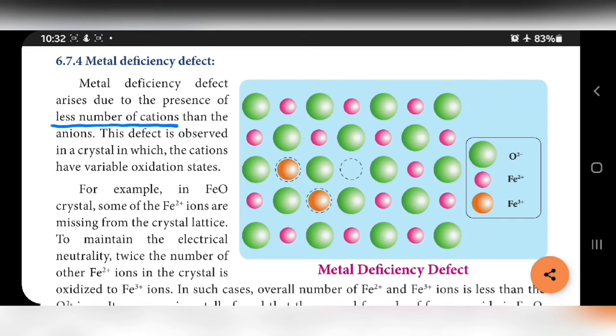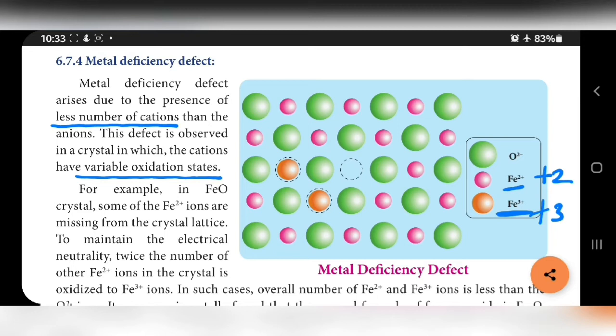This defect is observed in a crystal in which cations have variable oxidation state. What do you mean by variable oxidation state? More than one oxidation state. Example, for Fe, two types of charges are possible. One is +2, another one +3. This is called variable oxidation state. This defect is observed in a crystal which contains variable oxidation state.